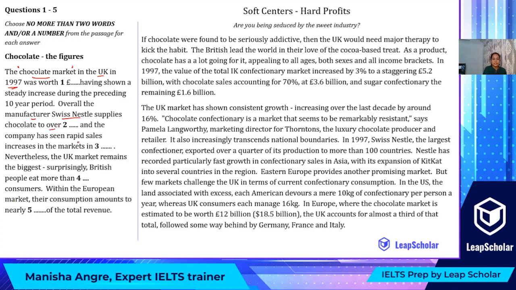And the company has seen rapid sales increases in which markets? Nevertheless, the UK market remains the biggest. Surprisingly, British people eat more than which consumers? Within the European market, their consumption amounts to nearly how much of the total revenue?